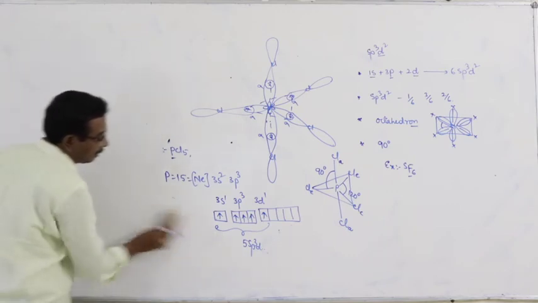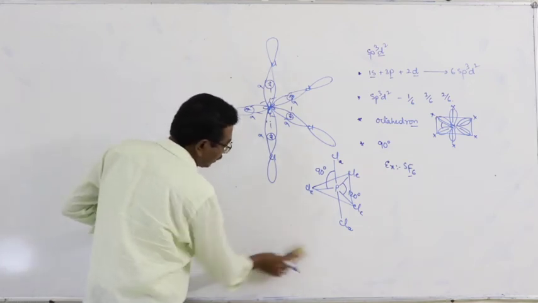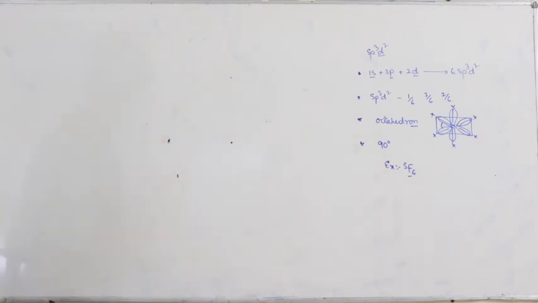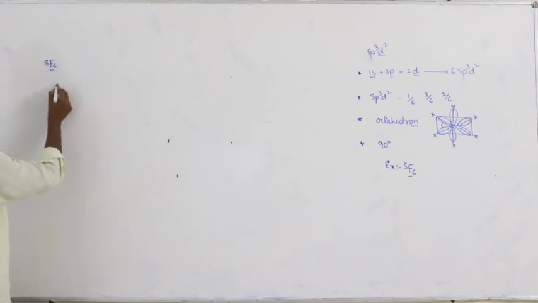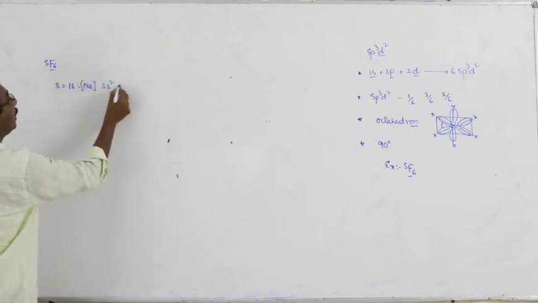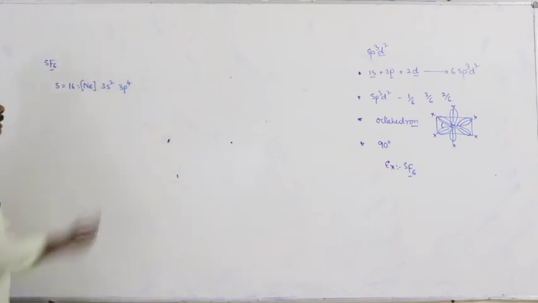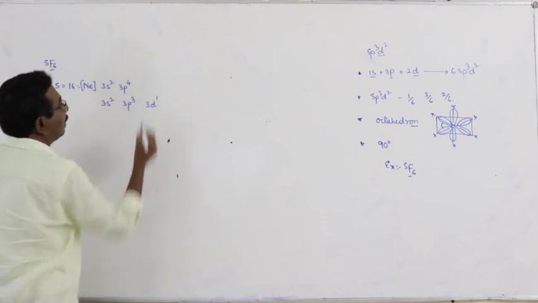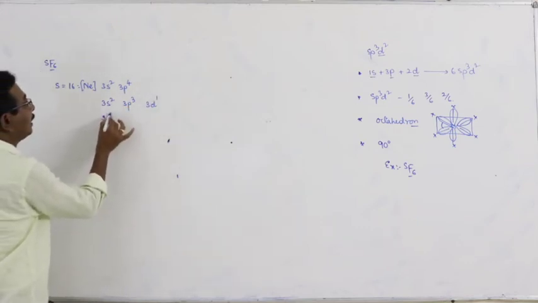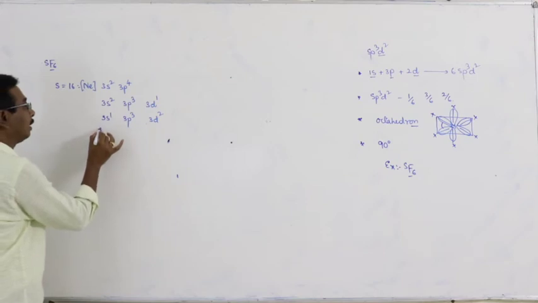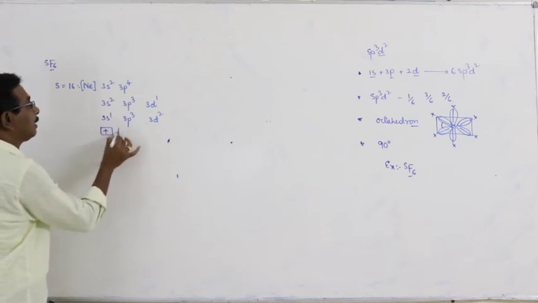These are all given in the earlier classes also, previous classes. In sulfur hexafluoride, sulfur is the central atom and its electronic configuration is neon 3s2 3p4. In the first excited state, 3s2 3p3 3d1. In the second excited state, 3s1 3p3 3d2.